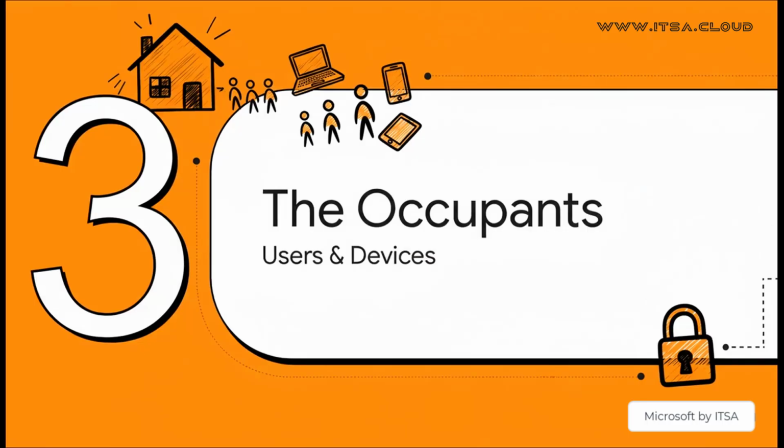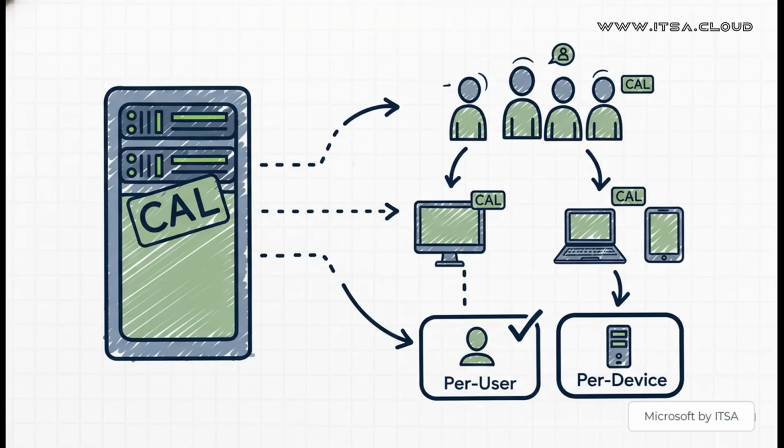Okay, so we've got our foundation, we've got our blueprint. But a house is just an empty box until people actually move in, right? Well, in our server world, the people are your users and your devices. And yeah, you guessed it, they need licenses too. And we do this with something called a Client Access License, or just a CAL. See, for both Standard and Data Center, it's not enough to just license the server itself. No, every user or every device that's going to access services on that server, like getting a file or using a printer, also needs their own CAL. You can buy them per user or per device, but you gotta have them.